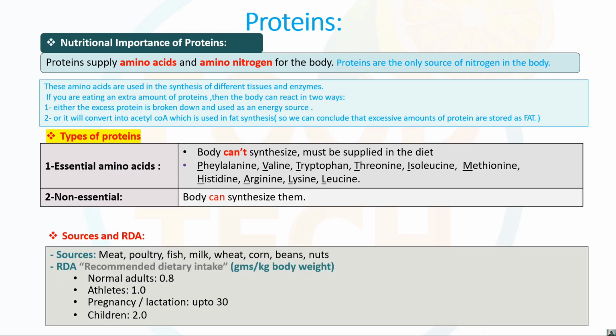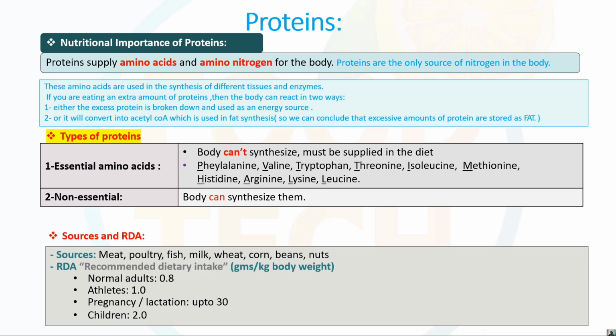Firstly, we'll see all macronutrients one by one, what they basically are. So protein. As we all know, protein is made up of two functional units, the carboxylic acid and the amino group, which together are referred to as amino acids. The nitrogen content in our body comes mainly from protein. Protein is made up of amino acids, and the amino group contains nitrogen.